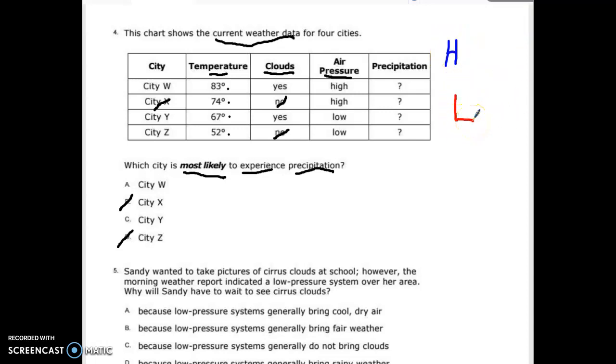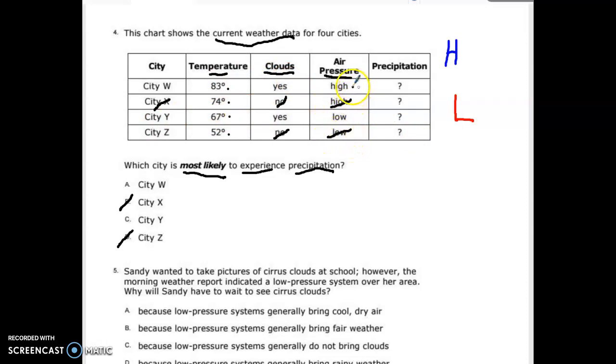And we've drawn this in our notebooks, in the grimoires, in papers. We've drawn pictures. We've drawn labels. We've gone over this a lot. And most of you have put this in your book, which is fantastic. The H is for happy weather. The L is for lousy weather, meaning it's going to rain. So I look at this and I say to myself, okay, city X I already know is gone. City Z I already know is gone.